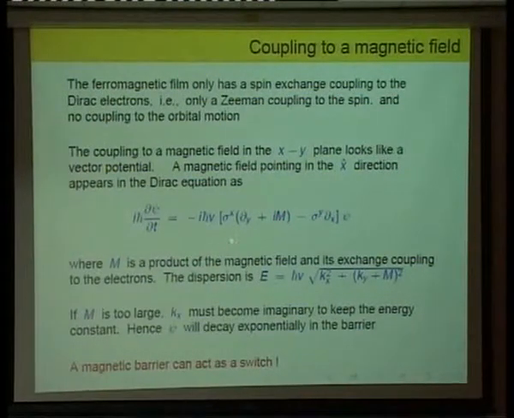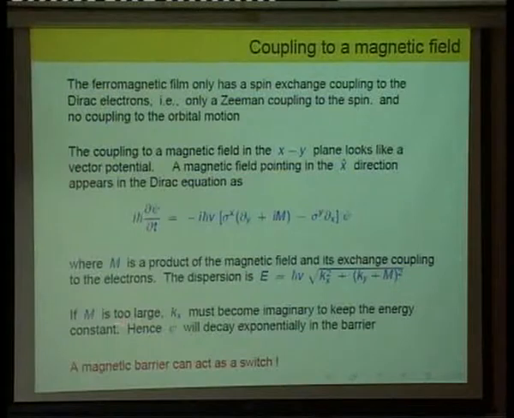This m here is some complicated combination of the magnetic field produced by this ferromagnetic film and the strength of its coupling to the electrons, the g factor and everything. So I'm just putting them all together and calling this m. If you solve this equation, you find this is the dispersion. So E is the square root of kx squared plus, as you can see from here, ky plus m squared.